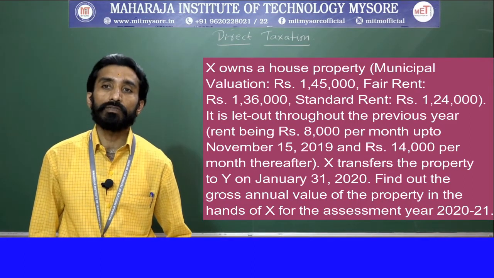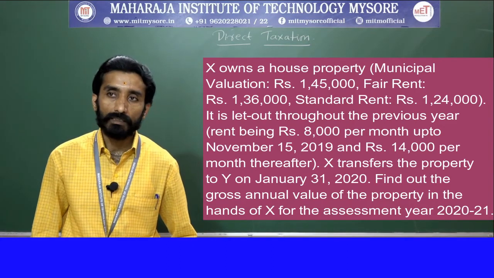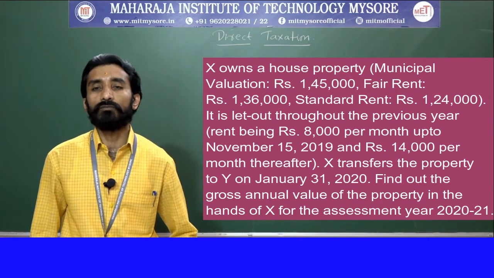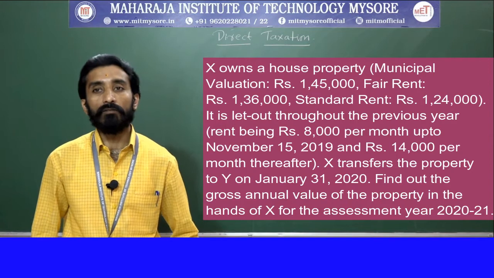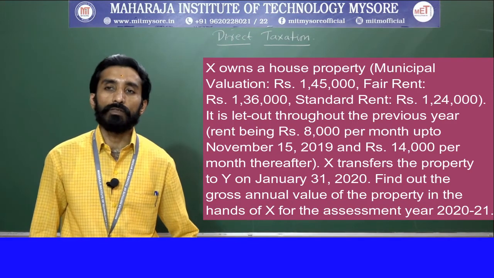Till November 2019, he was paying 8,000 per month rent. Clear? Since November onwards, he has paid 14,000 per month, till January 31st, because on January 31st X transferred the property to Y.